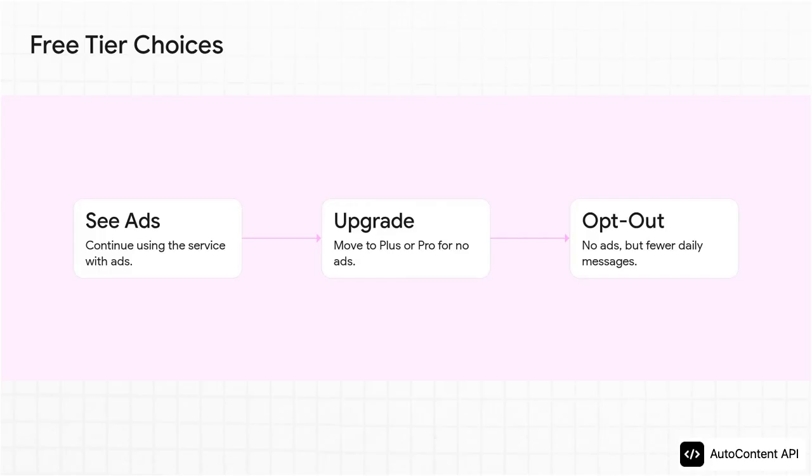Now, what's really crucial is that if you're a free tier user, you're not being forced down just one path. You actually have three distinct choices. First, you can do nothing and just keep using the service with ads. Second, you can upgrade to a paid plan for that ad-free experience. But the third option is the most interesting one. You can actually opt out of ads, but there's a trade-off. You'll get a lower daily message limit. So it's a choice between seeing ads or having fewer messages.